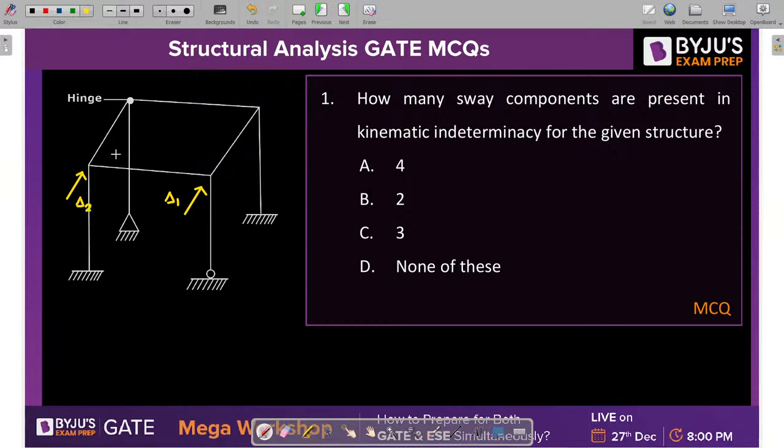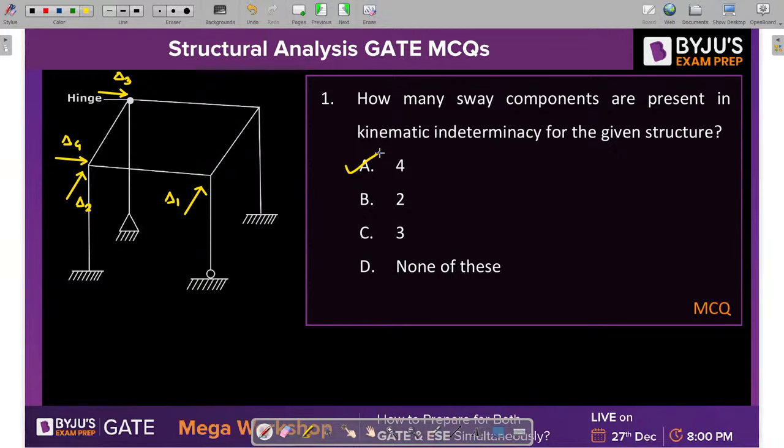For this particular portal and for this particular portal, the sway component will be different. Similarly, in this particular direction, we will have another sway component, and this one also. So this is delta 3 and this one is delta 4. So a total of 4 sway components will be there in this particular structure. That's why A is the correct answer for the given problem.